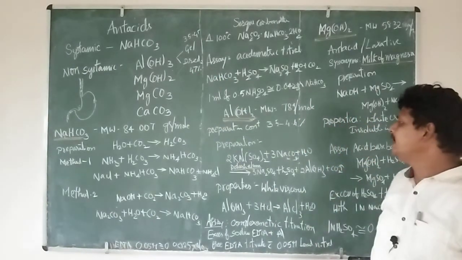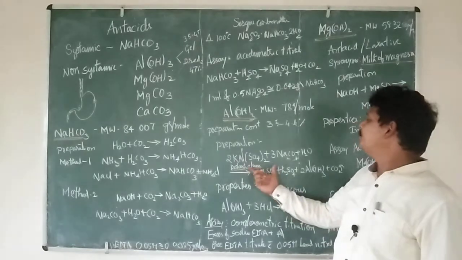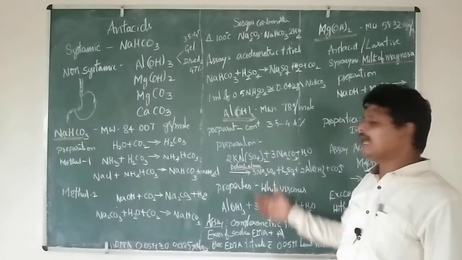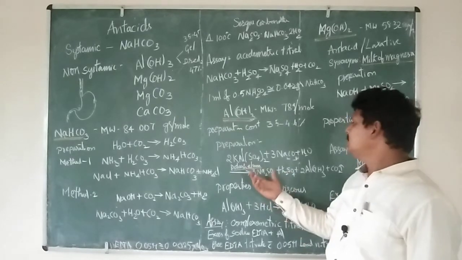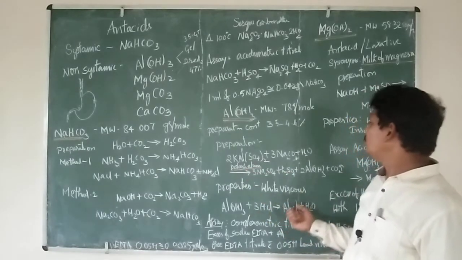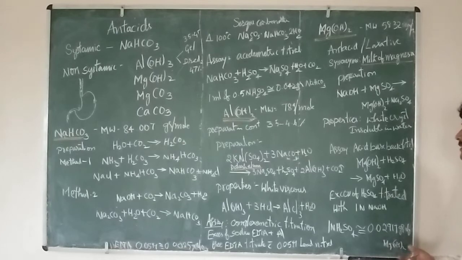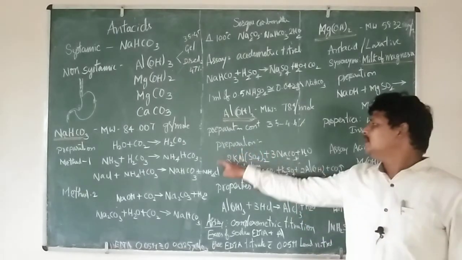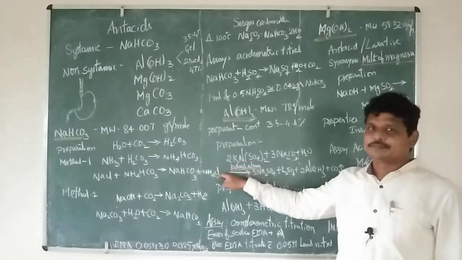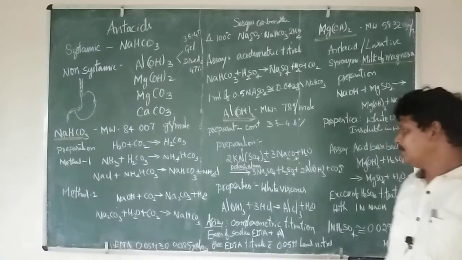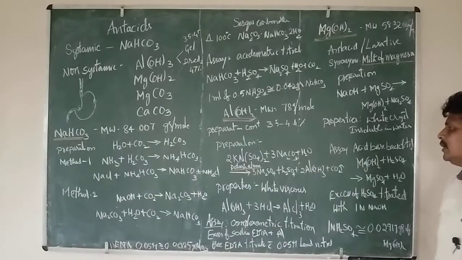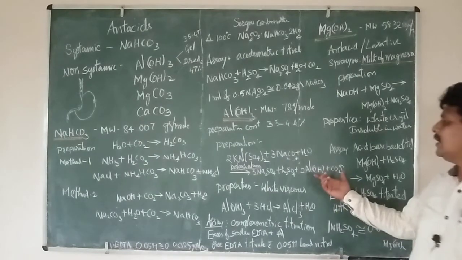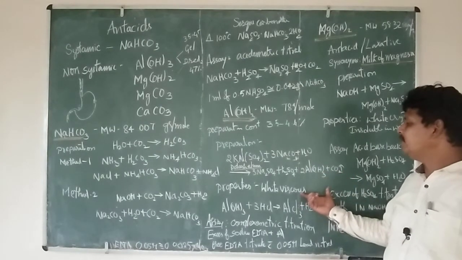It is prepared from potash alum. Potash alum is a naturally available mineral. We take the potassium alum and treat it with sodium carbonate, which results in the formation of aluminum hydroxide. Here the chemical formula of potassium alum is very important. Next, the aluminum hydroxide is filtered, and it is white and viscous in nature.